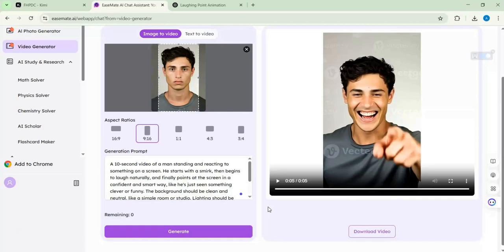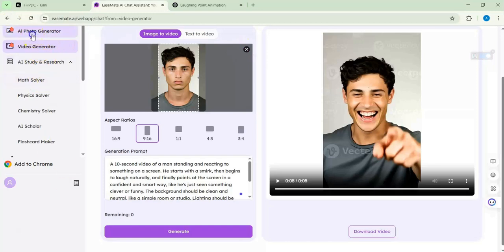Somehow it's a good one. But there's no sound, so you can add sound from anywhere and just put it in the CapCut app. Then you are fine. Here also, I will not go through everything, as we said. Just let me go back here.